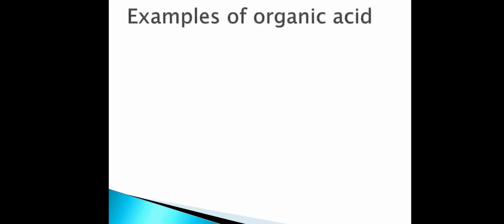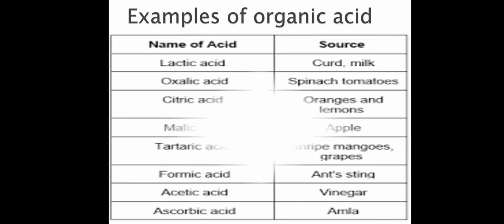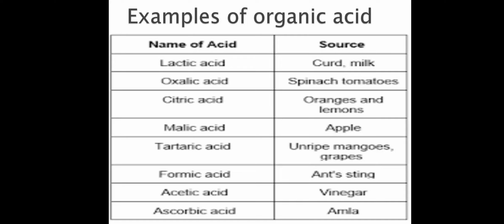Now, examples of organic acid. Let's see some of the examples for organic acid. Here you can see in the table some examples of organic acid such as lactic acid. Lactic acid is present in foods such as curd, milk.